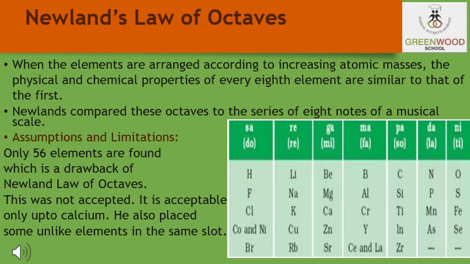So students, the attempts of Dobereiner encouraged other chemists also to correlate the properties of the elements with their atomic masses. So in the year 1866, John Newlands, an English scientist, arranged the then known elements in the order of increasing atomic masses. He started with the element having the lowest atomic mass, that is hydrogen, and ended at thorium, which was the 56th element.